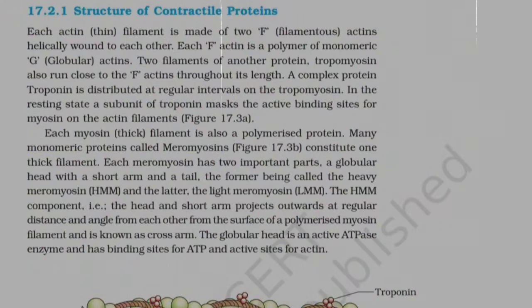The HMM component, that is, the head and short arm, projects outwards at regular distance and angle from each other from the surface of a polymerized myosin filament and is known as the cross-arm. The globular head is an active ATPase enzyme and has binding sites for ATP and active sites for actin.